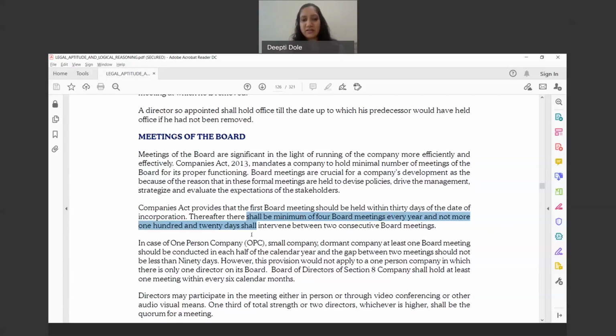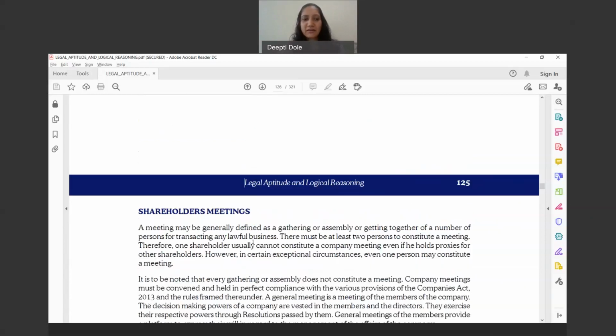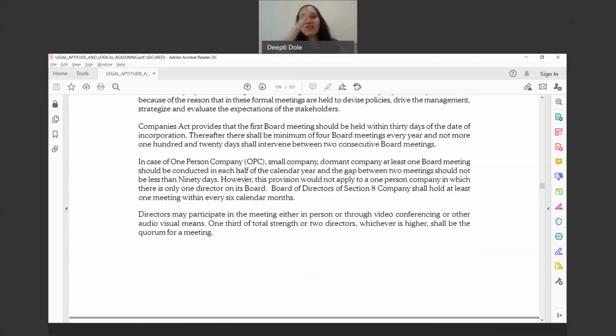and not more than 120 days gap between the two meetings. Obviously, in case of OPC, there is a relaxation that they can have a meeting in each half of the calendar year, and the gap between two meetings should not be more than 90 days. So that is a provision.